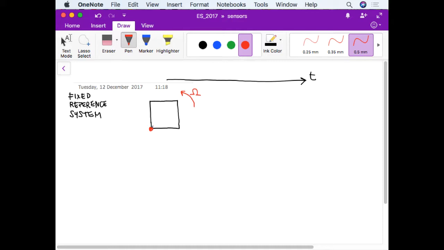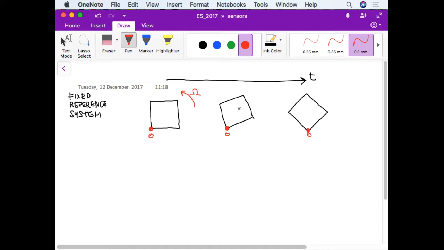So this is the square at some time. Then after some time it has done some rotation with respect to this fixed point, and after some other time it has done another angle, so it has continued the rotation. This point is fixed. Let's call it O. So the square is rotating.